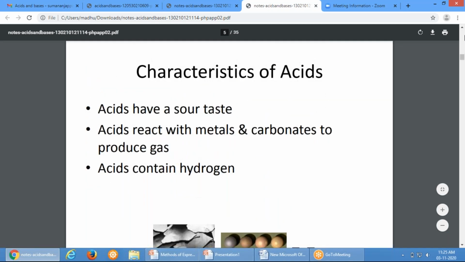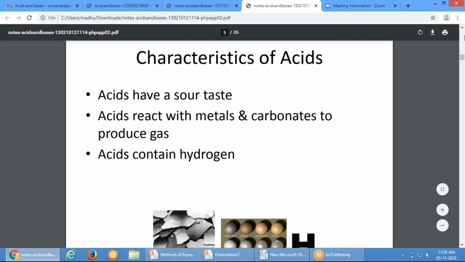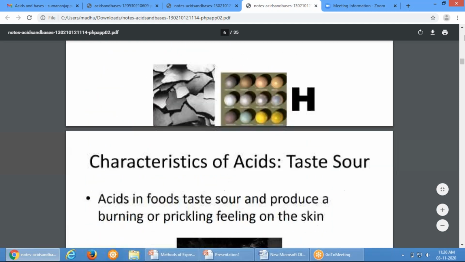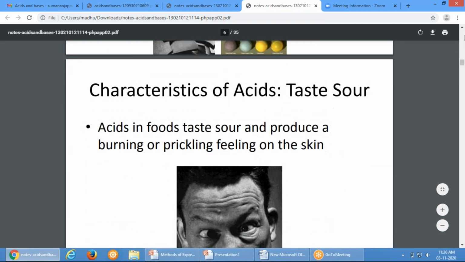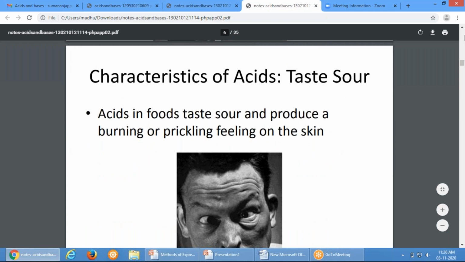So what are the characteristics of acid? Acid has a sour taste, acid reacts with metals and carbonates to produce gas, and acids generally contain hydrogen. Characteristics of acid: taste, sour.